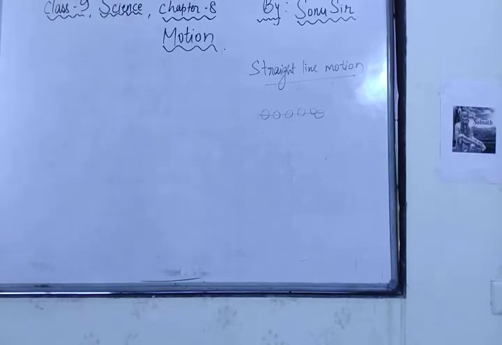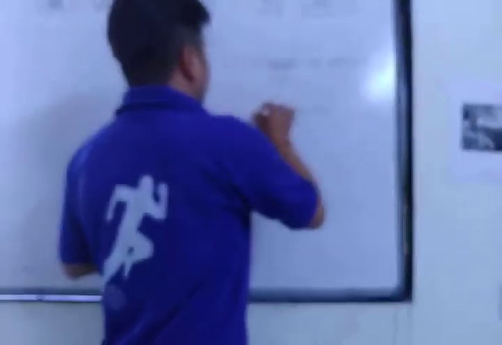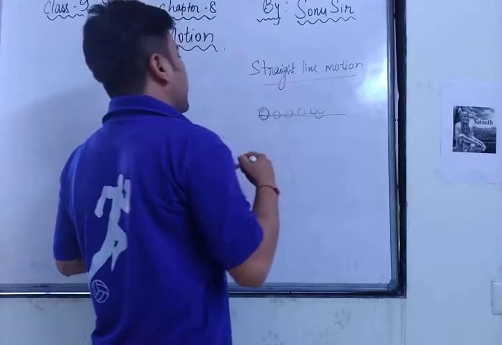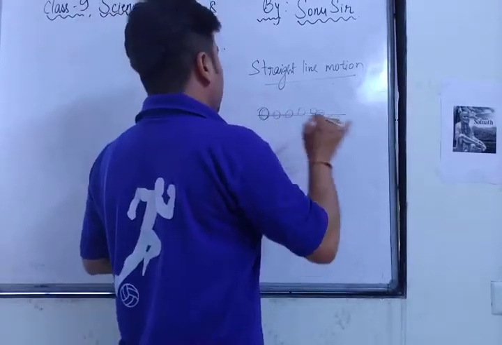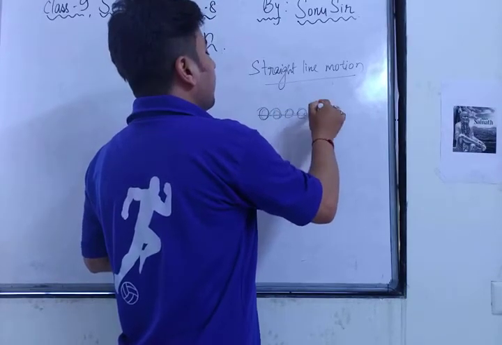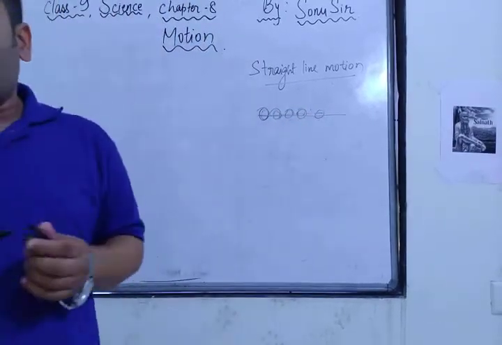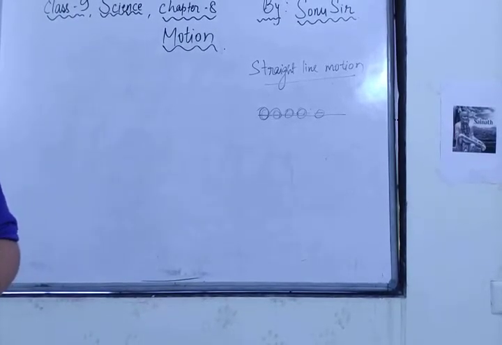Rectilinear motion means a motion which is moving on a straight line, as the wheel of a car moves along in a straight line, even though the wheel itself has circular motion. That type of motion is called rectilinear motion. Got it?